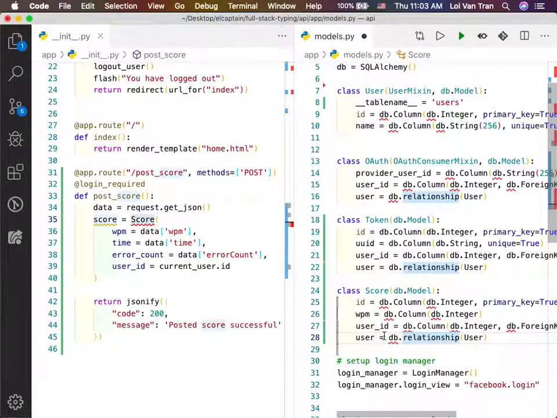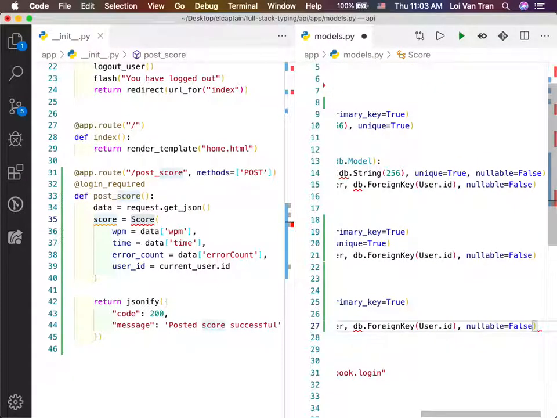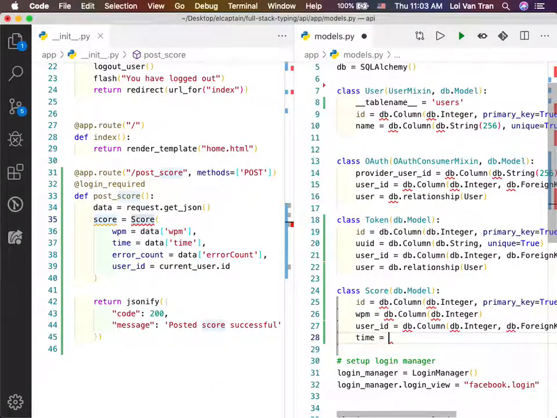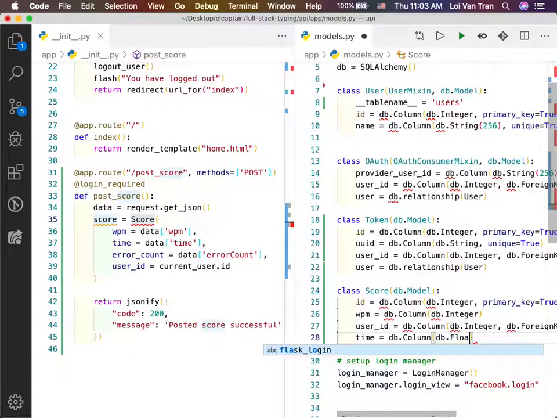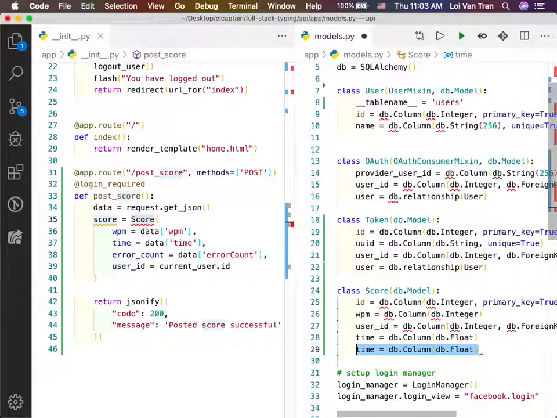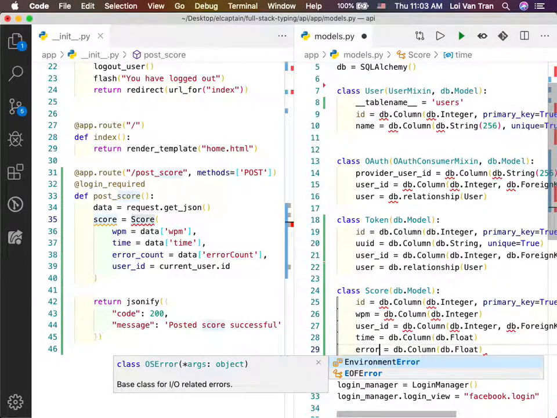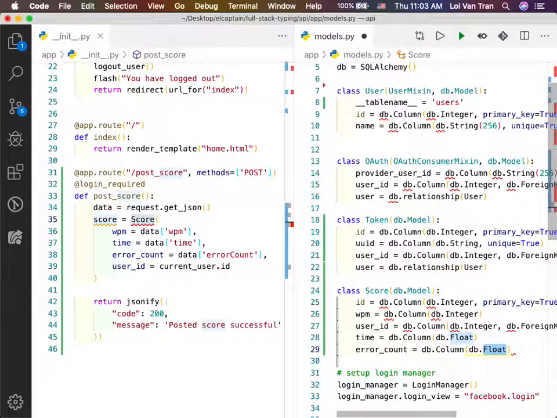Nullable is false. Okay, that seems to make sense. I don't know how to do this correctly right now, so I'm gonna leave it alone. What else do we need? We need time, right? That's also going to be a string or an integer. Is there a float right here? Can we do float right here? So let's think about it. We said words per minute, time, what else? Error count. Okay? So this can be an integer.